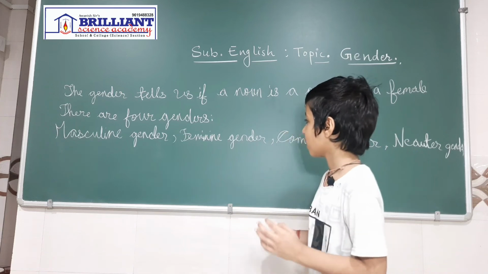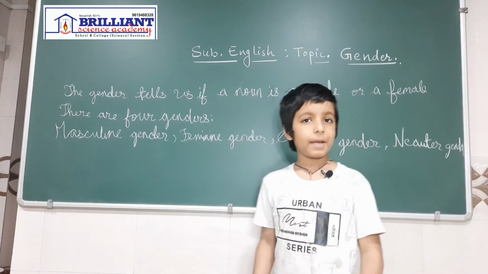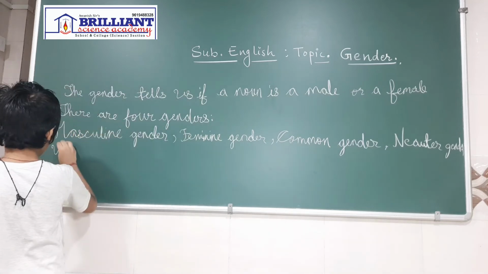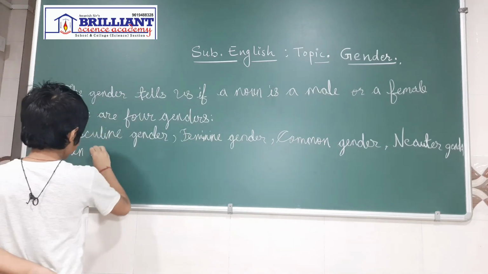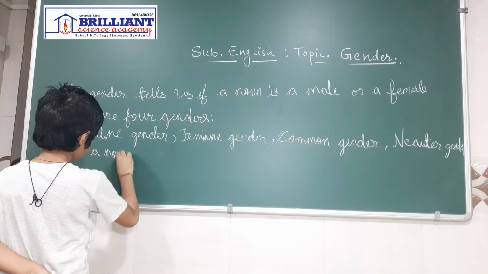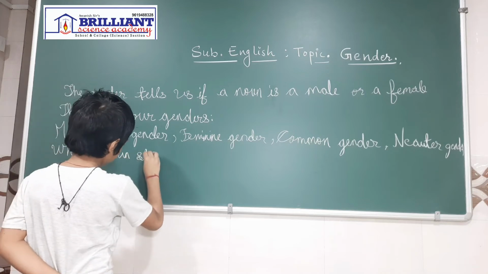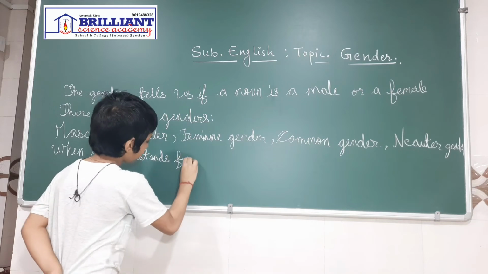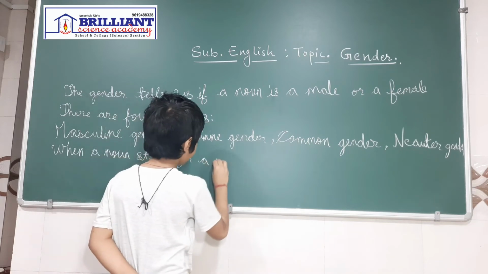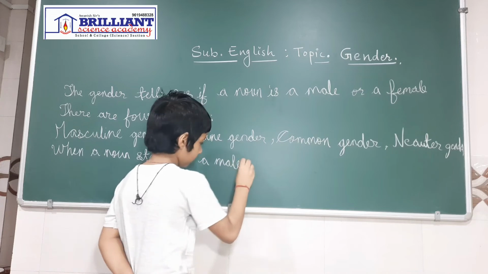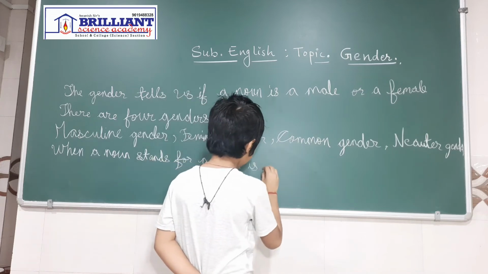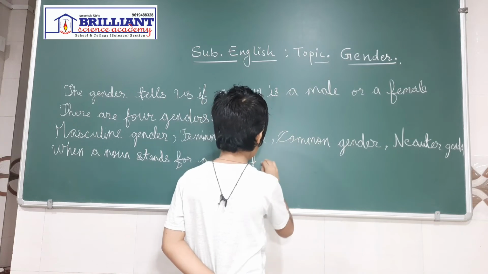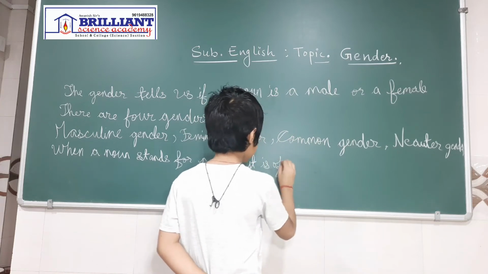Now, masculine gender means when a noun stands for a male, it is of masculine gender.